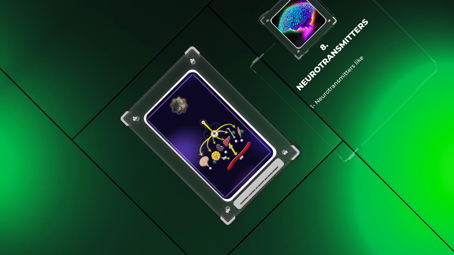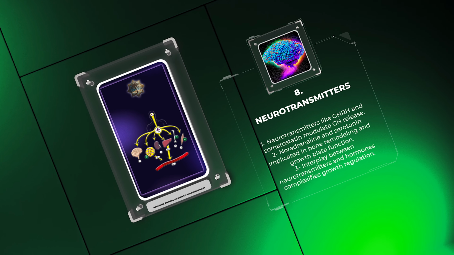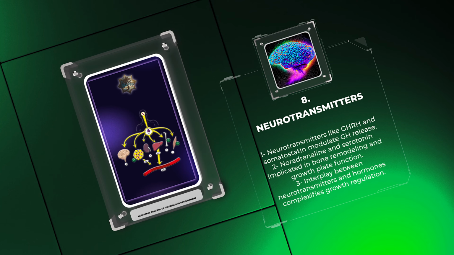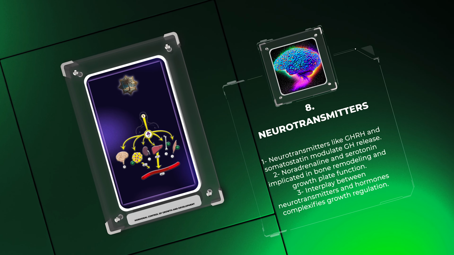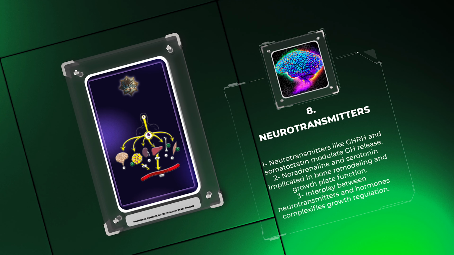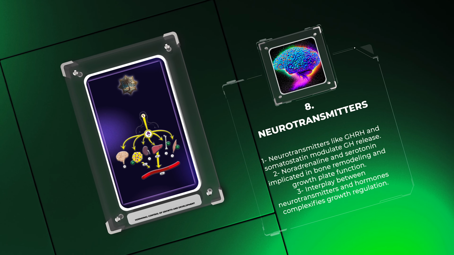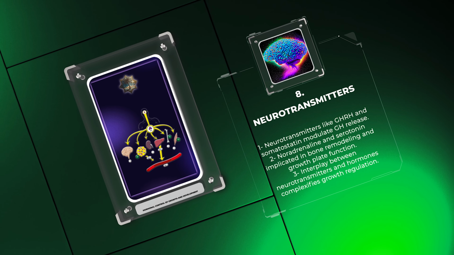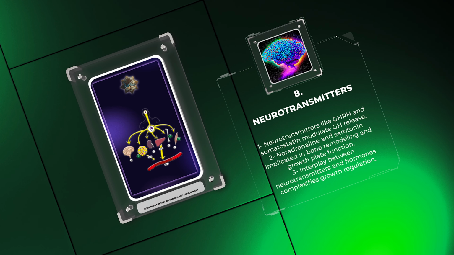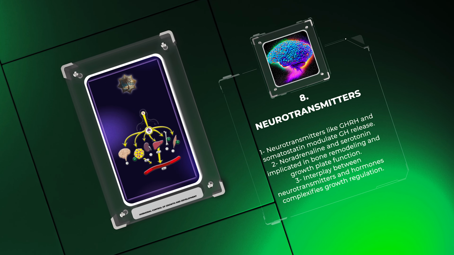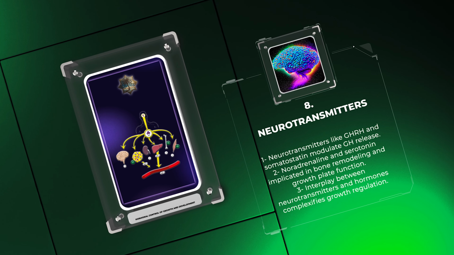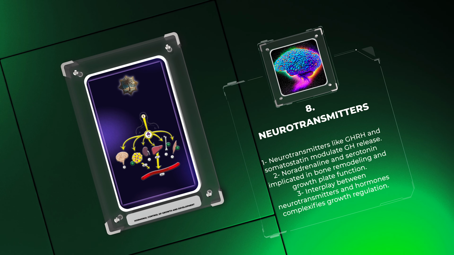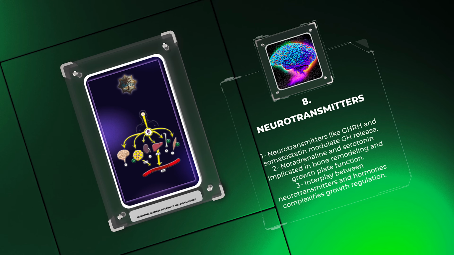While hormones are the primary mediators of growth, neurotransmitters also play a role in certain aspects of growth regulation. Neurotransmitters, such as growth hormone-releasing hormone, GHRH, and somatostatin, secreted by the hypothalamus, modulate the release of growth hormone, GH, from the pituitary gland. Furthermore, neurotransmitters like noradrenaline and serotonin have been implicated in the regulation of bone remodeling and the modulation of growth plate function. The interplay between neurotransmitters and hormones adds another dimension to the complexity of growth regulation, broadening our understanding of the intricate web of physiological processes.